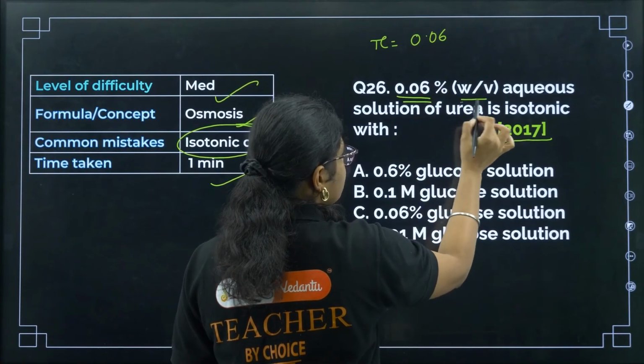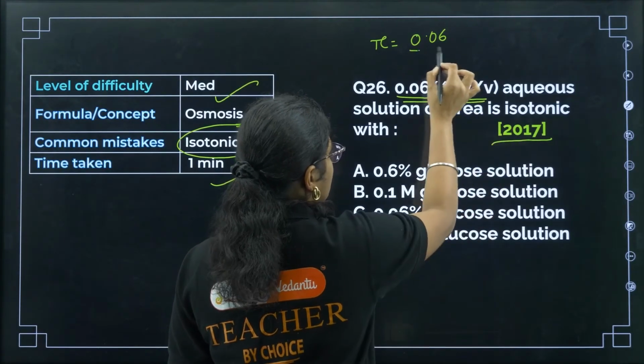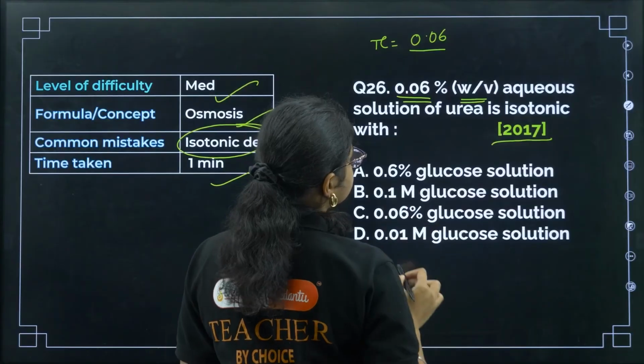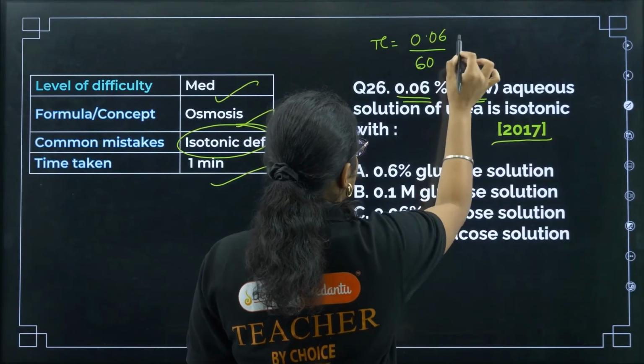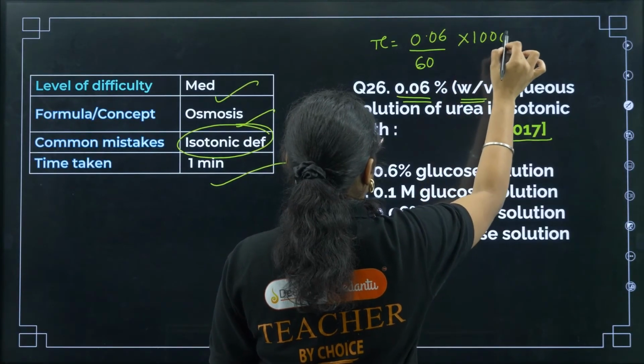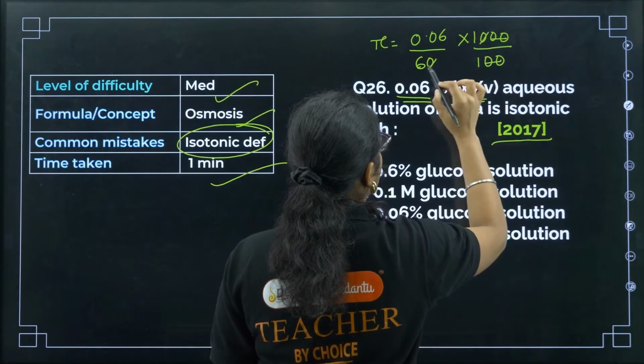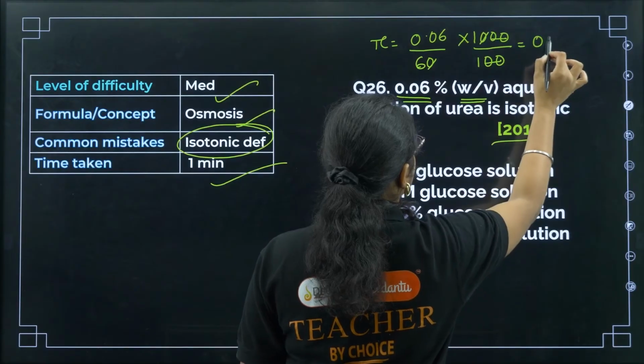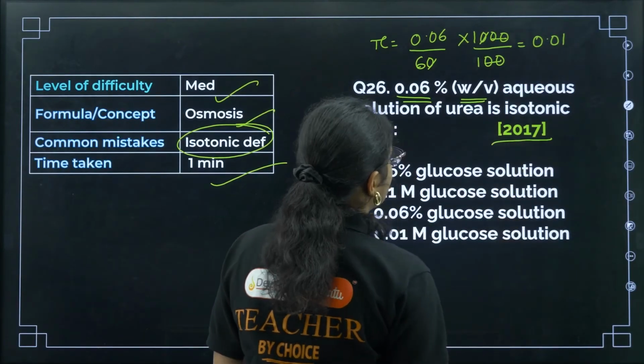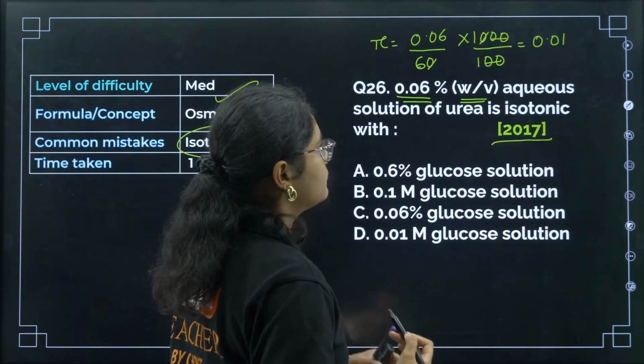W by V, volume is 100 ml. That means what is urea molar mass? 60, right, into 1000 by 100. Okay, so we will get how much this one? 0.01. Okay, so I should get 0.01 molarity.